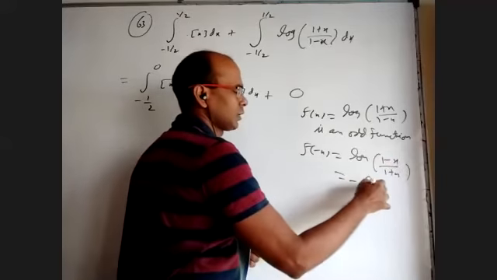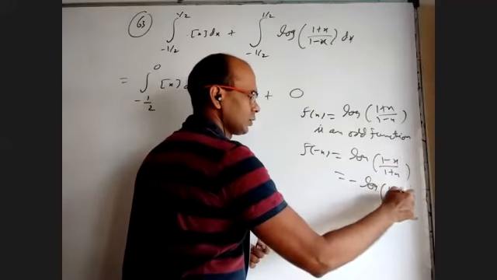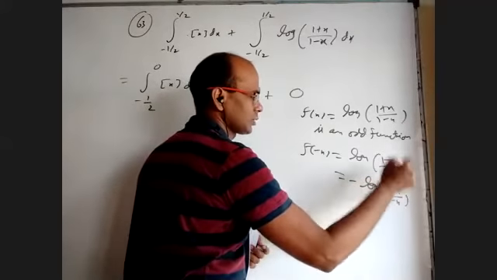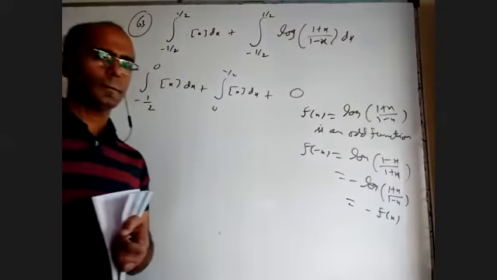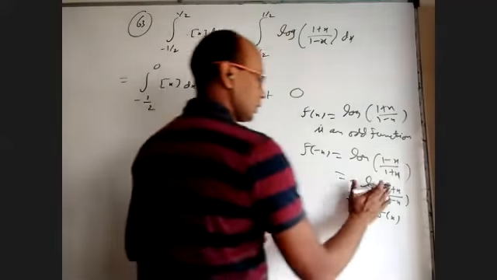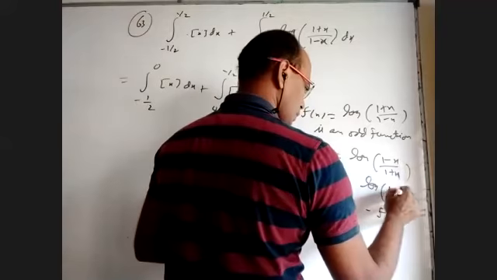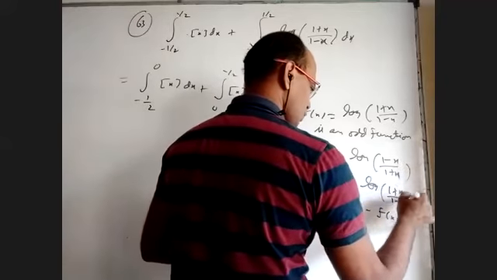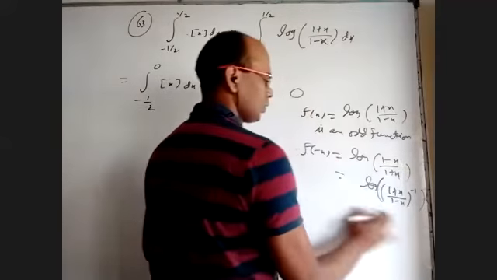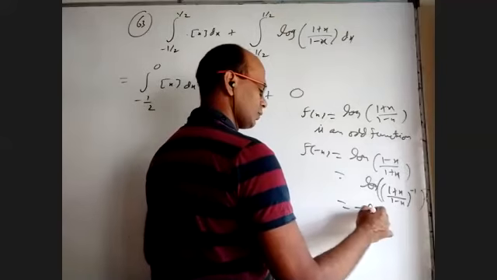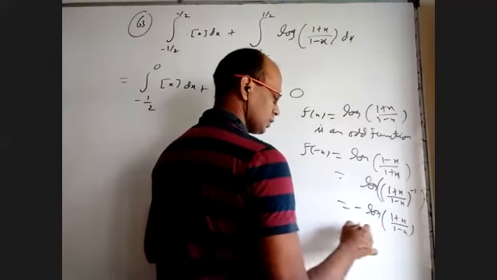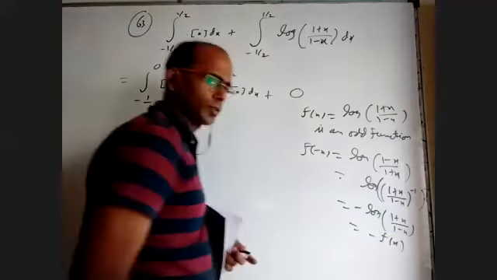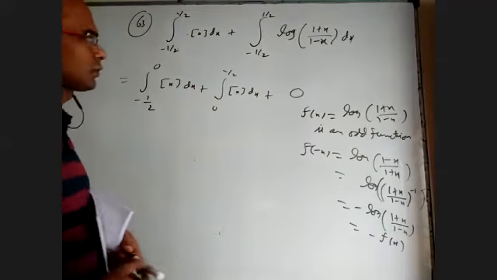Log a by b, you can write as minus log b by a, which will be minus log of (1 plus x) by (1 minus x), which is minus f of x. Or you can write (1 plus x) by (1 minus x) whole power minus 1, and log a power n is n log a, so we get minus log of (1 plus x) by (1 minus x). This is minus f of x. So that is an odd function, it is 0.